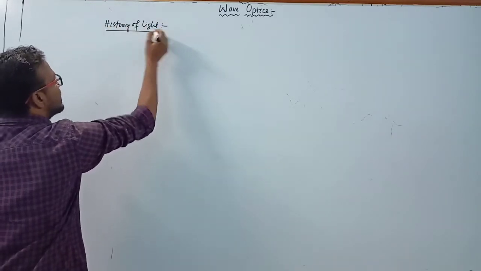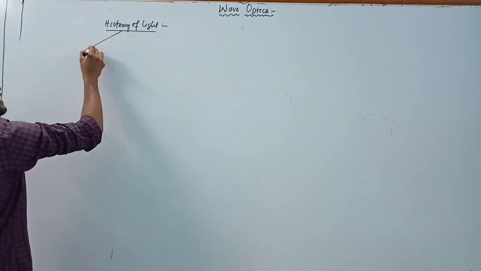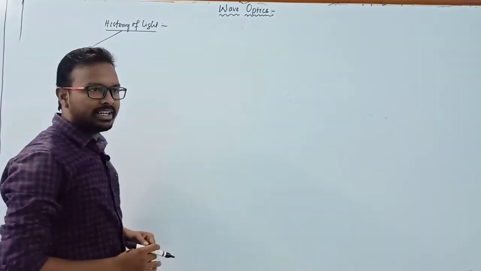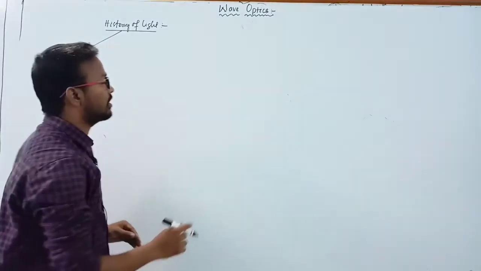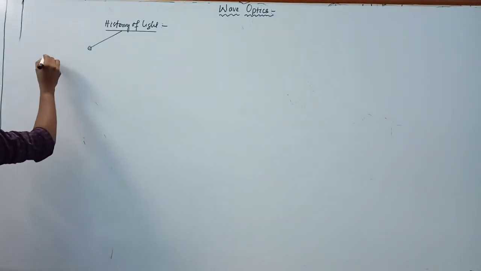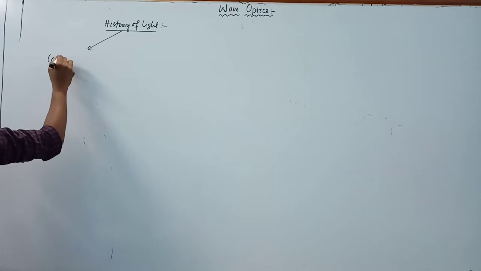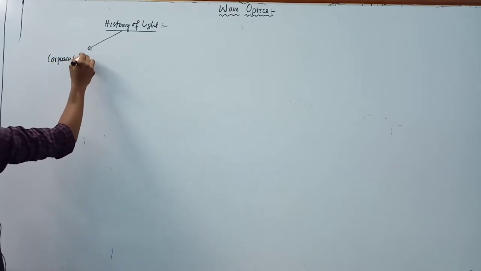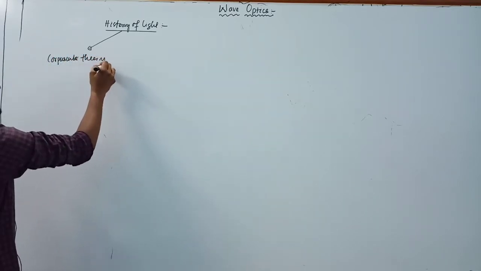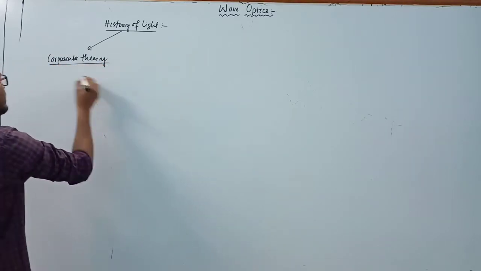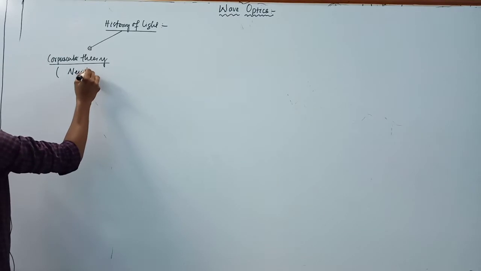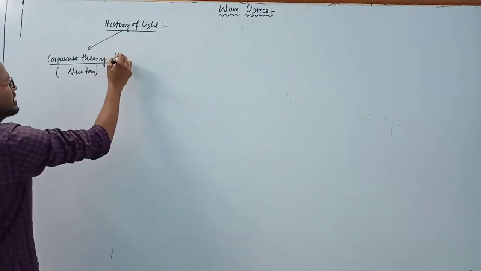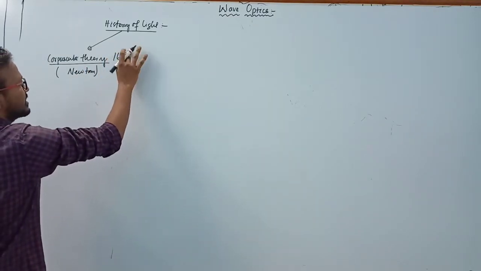History of light. First, some basic ideas. The most important scientist here is Newton, and his theory is known as the corpuscular theory, given by Newton in 1675.